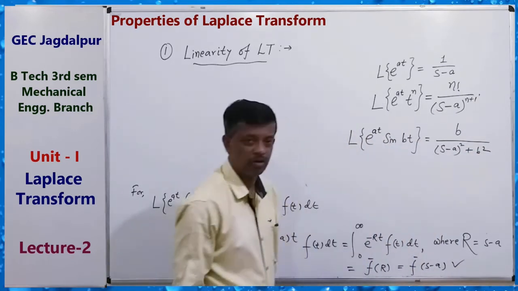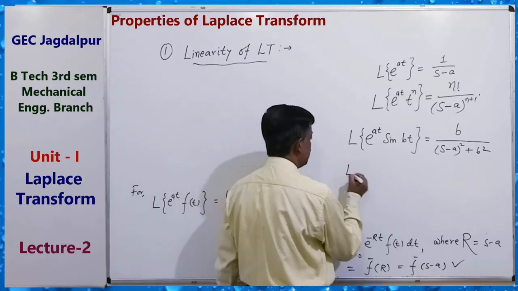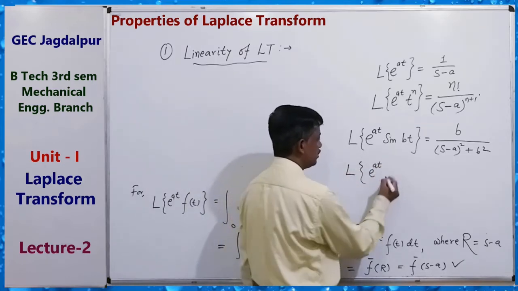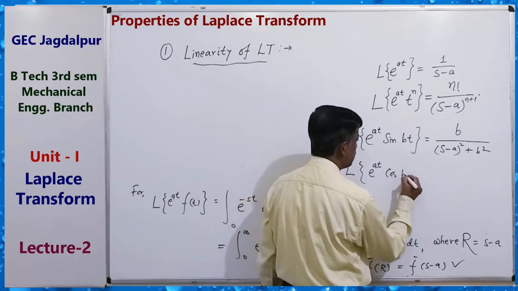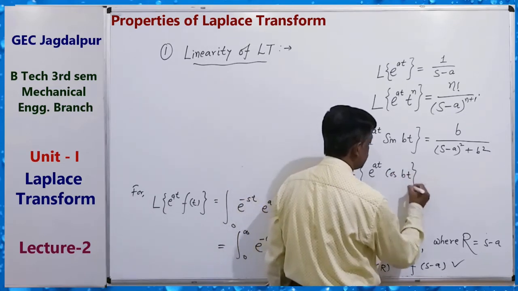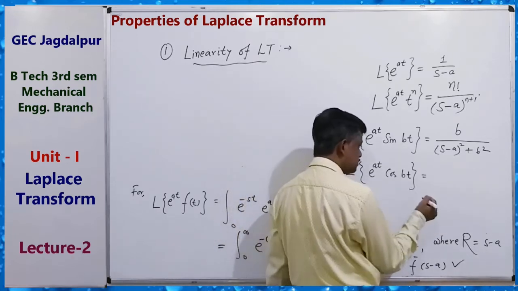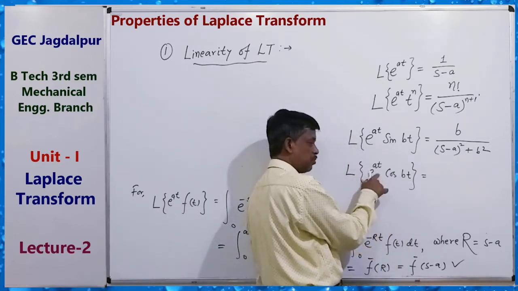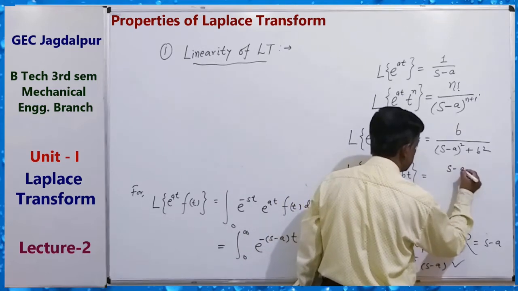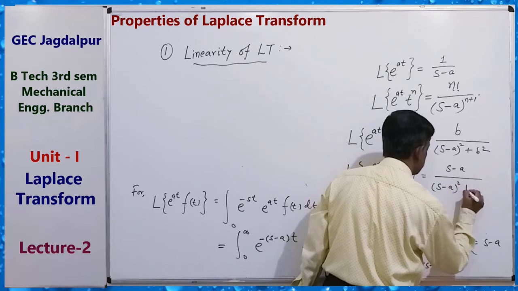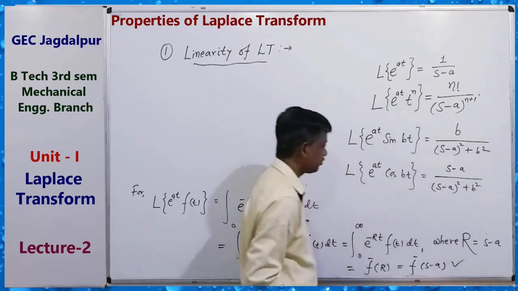Similarly, you can write for cos: Laplace transform of e to the power at cos bt equals s upon s square plus b square, so s means s minus a by this shifting property. So s minus a upon s minus a square plus b square.